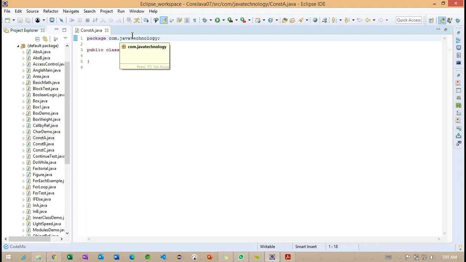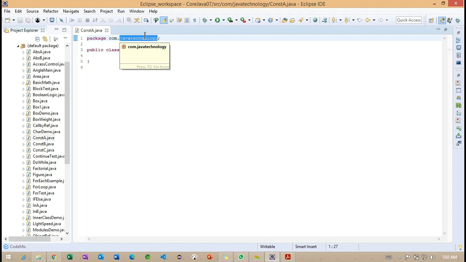Built-in packages are the ones already provided by Java, and the packages not provided by Java are the user-defined packages. Getting the point. We'll see exactly which packages Java provides.